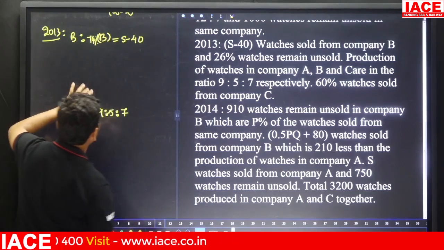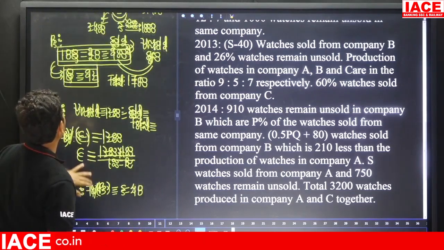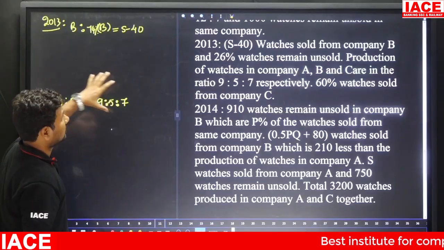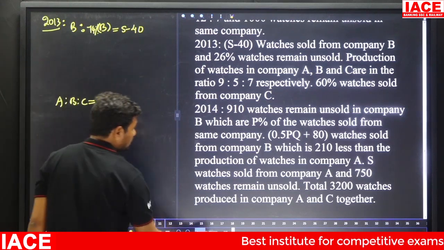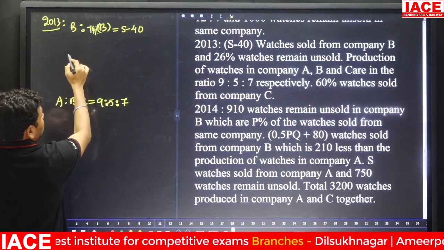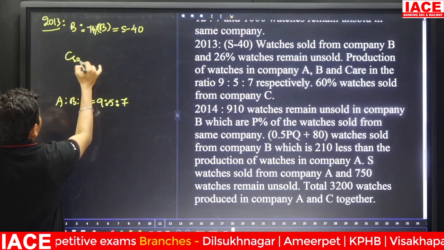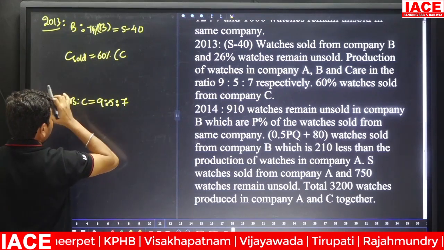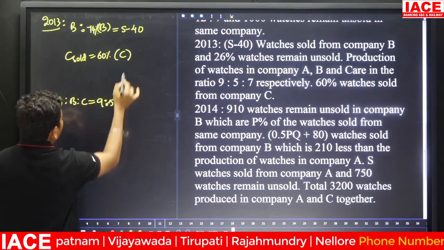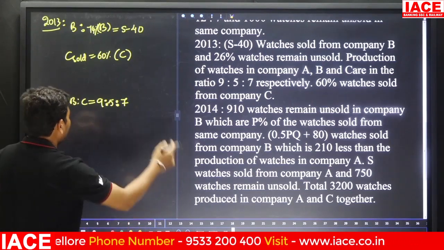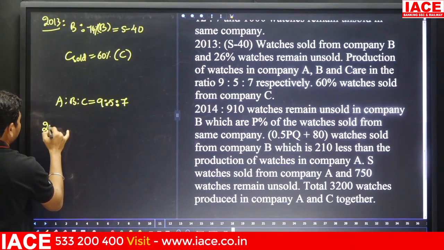The value is what here? The Q value we got, that is 92. Based on this, we have to write the remaining values also. This is for 2013. We have data like this only. Then here the C sold value is equal to 60% of the C total value. The C total value is how many parts? 7 parts. This is about 2013. In 2013 they are mentioning a small data, and we have to focus on 2014.